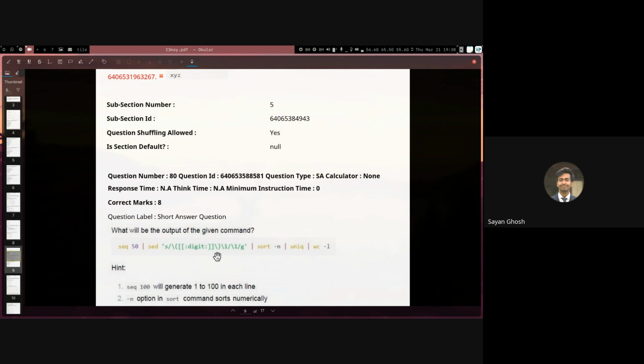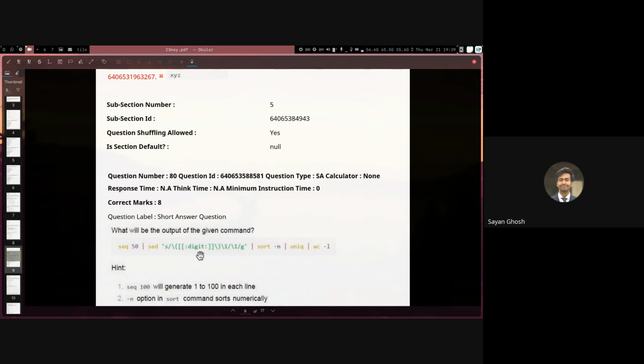So how many such occurrences will be there in 1 to 50? A number where both the digits are the same: 11, 22, 33, 44. Yeah, 4, right? So we have 4 such cases when this substitution will occur. And what are we substituting it with? With just \1.